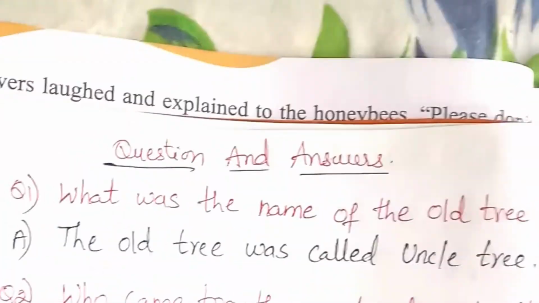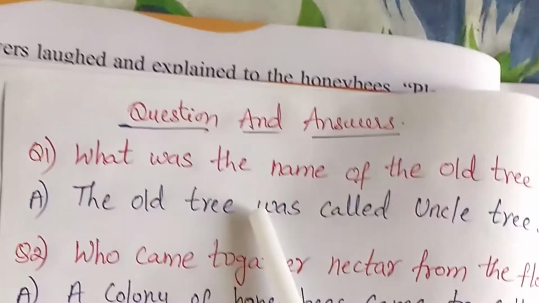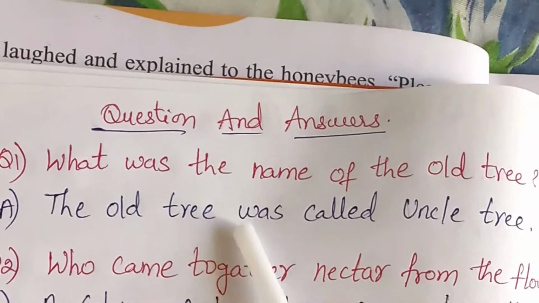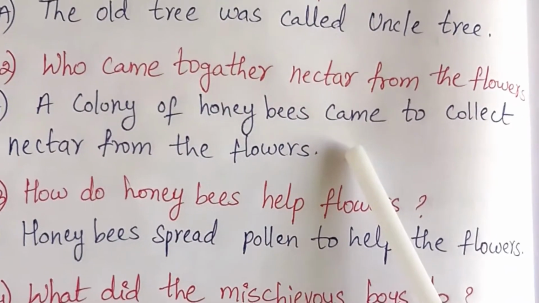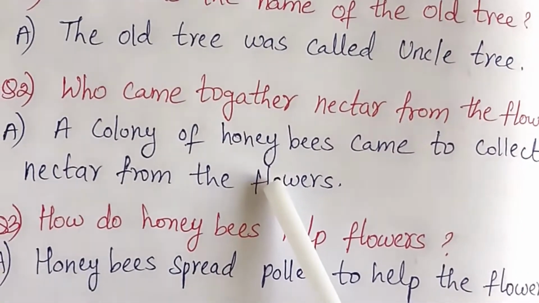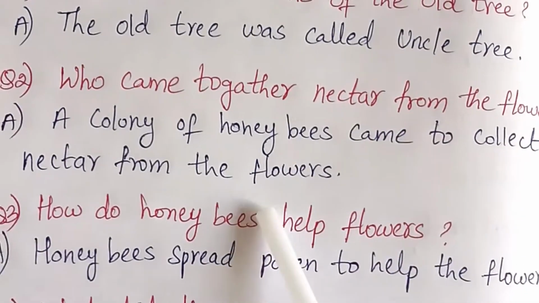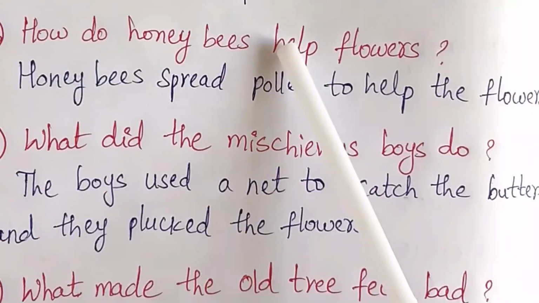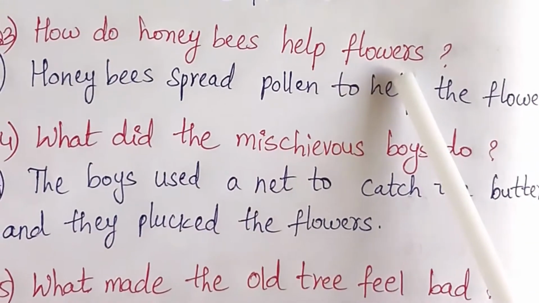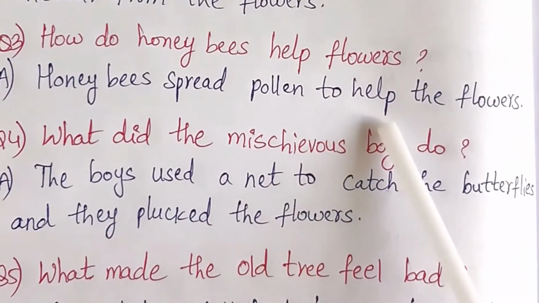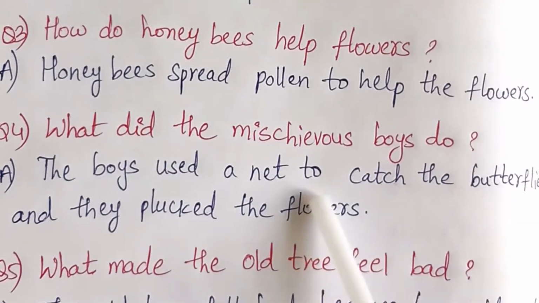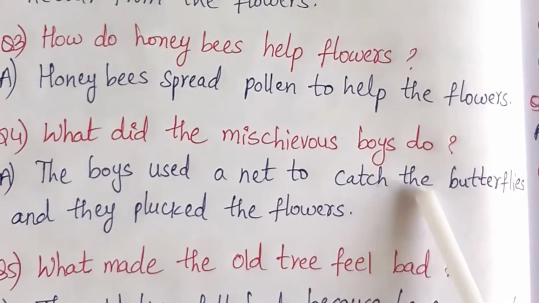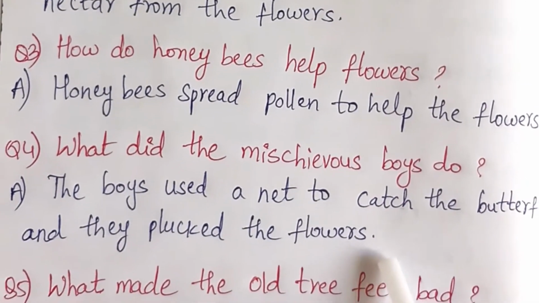Now the first question, what was the name of the old tree? The old tree was called Uncle Tree. Who came to gather nectar from the flowers? A colony of honeybees came to collect nectar from the flowers. How do honeybees help flowers? Honeybees spread pollen to help the flowers. What did the mischievous boys do? The boys used a net to catch the butterflies and they plucked the flowers.